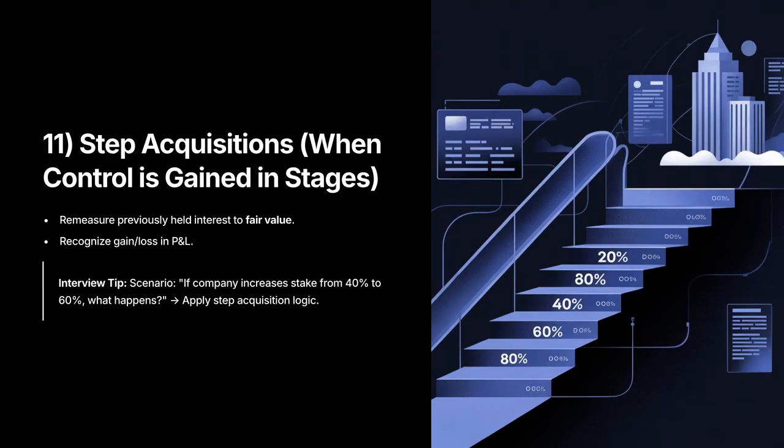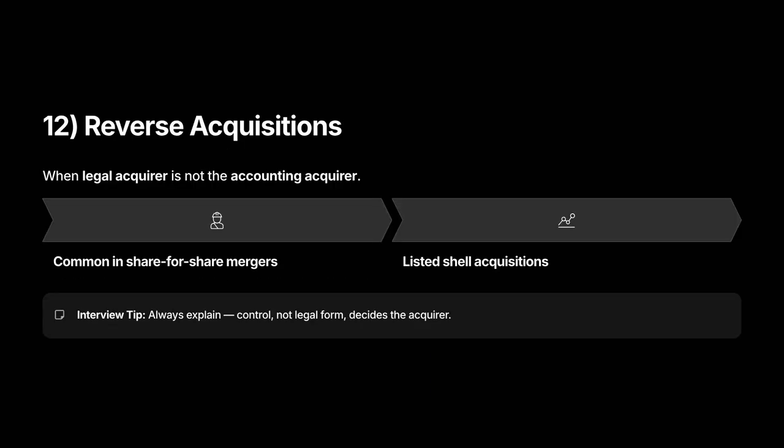Example to say: if you held 40% at cost and then paid to reach 60%, remeasure the 40% to fair value on the control date and book the P&L impact. Pitfall: treating step acquisitions as simple investments instead of remeasurement. That misses a potentially material gain or loss.